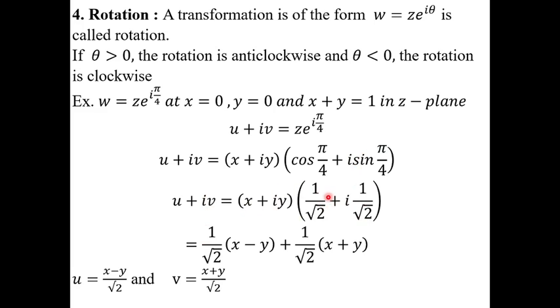After removing the factor, we get 1 by root 2 of (x minus y) plus i into 1 by root 2 of (x plus y). Real part u is equal to (x minus y) by root 2 and v is equal to (x plus y) divided by root 2.